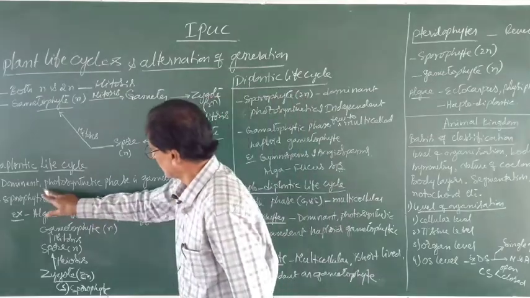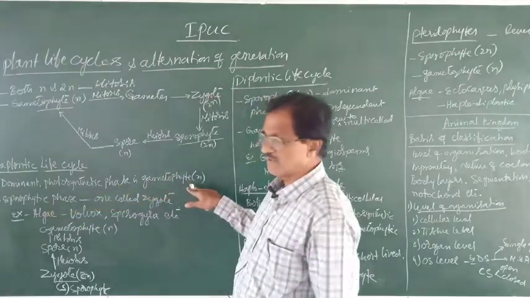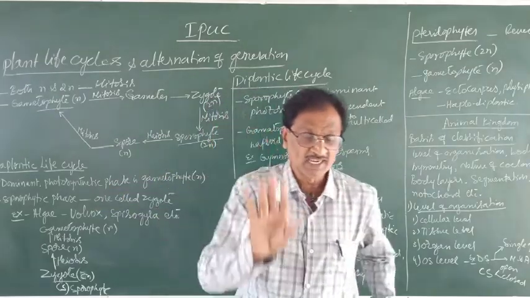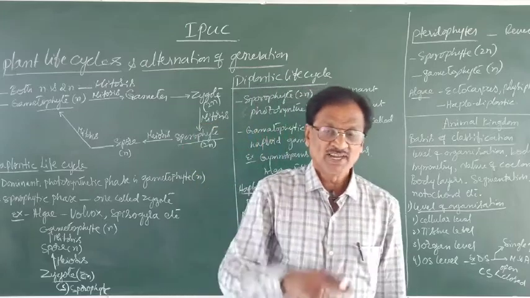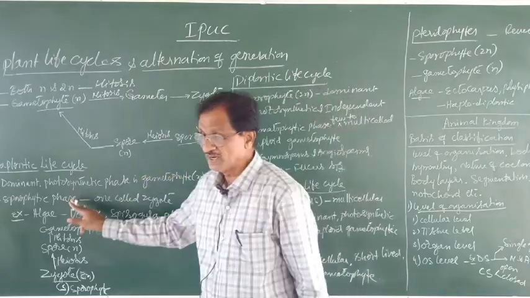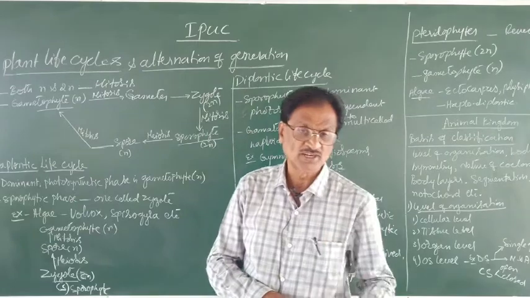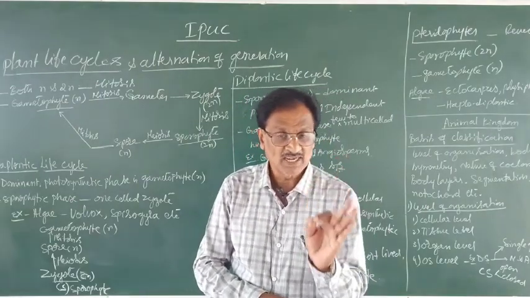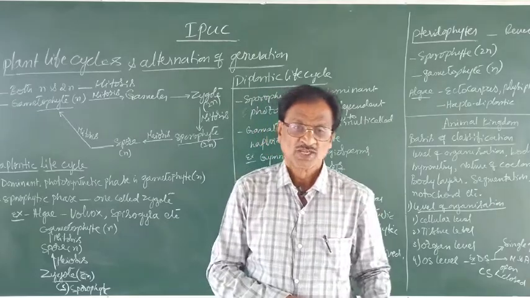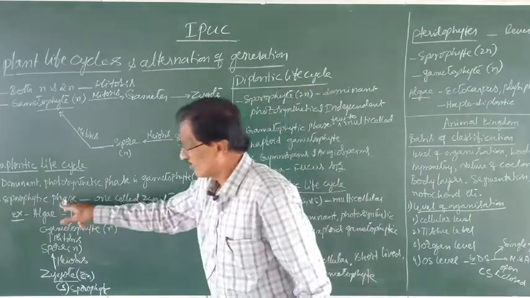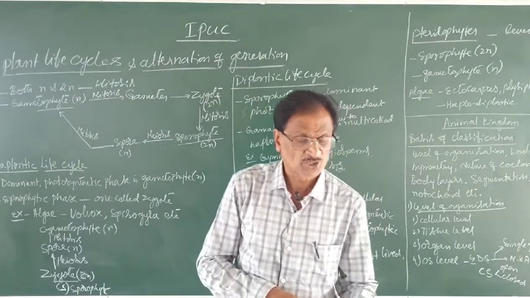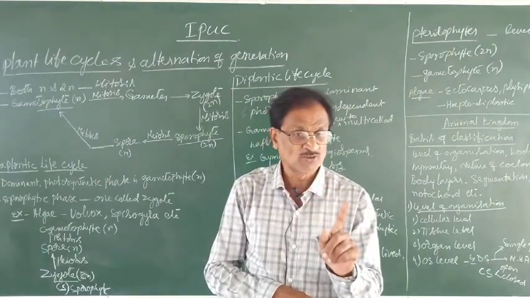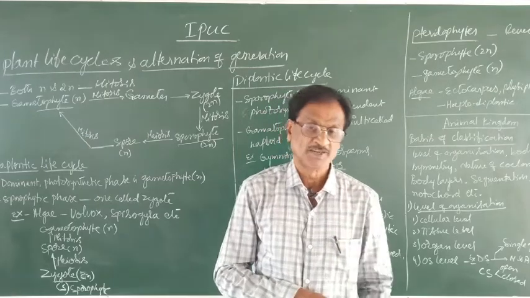So here the gametophytic phase is dominant, photosynthetic and independent, whereas the sporophytic phase is very short and is represented by a one-celled zygote, which is diploid.